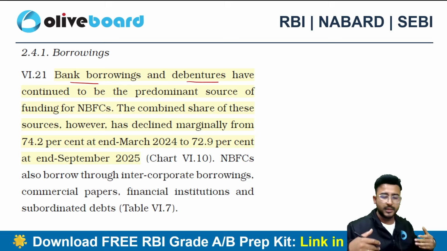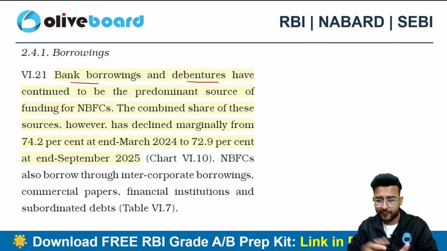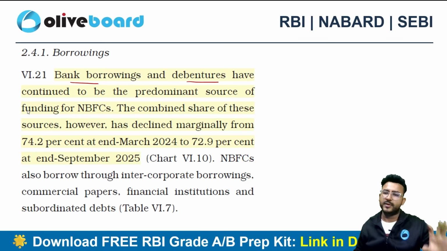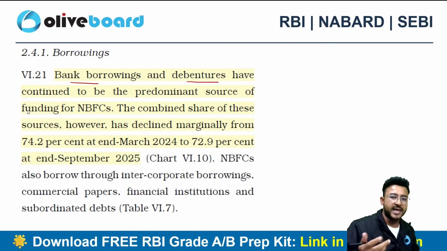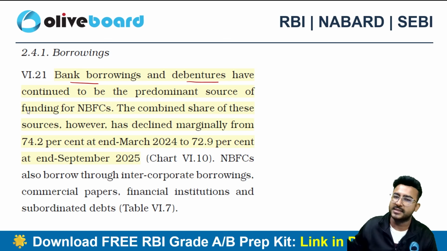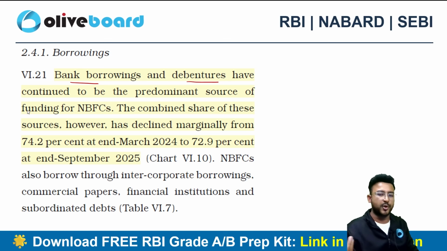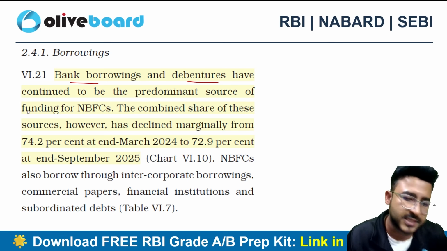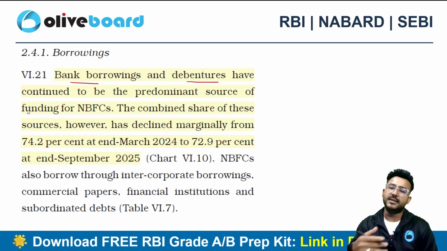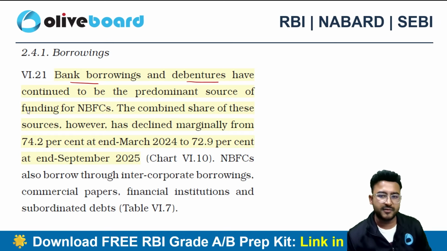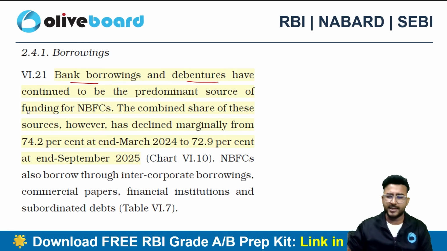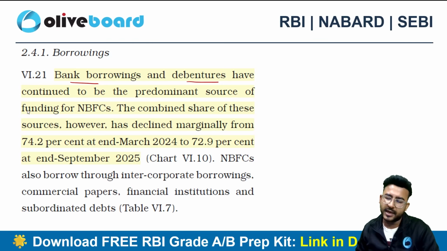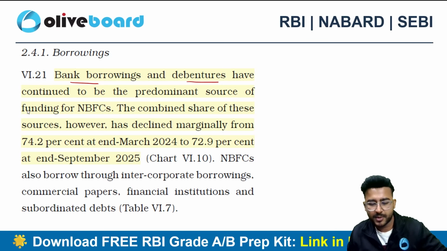Then if I talk about the borrowing, the major sources for the NBFCs are bank borrowings and debentures. That's how they accumulate the money for lending purposes, right? They don't accept public deposits unless it is a deposit taking NBFC, right? So they are procuring funds from banks through different borrowings. They are issuing debentures and that's how they are able to procure their funds. And recently NBFCs have also requested RBI to give permission to NBFCs for raising public deposits as well, which is still under consideration. As of now, only deposit taking NBFCs can take term deposits from the public, right?